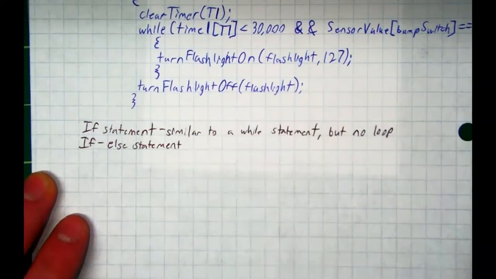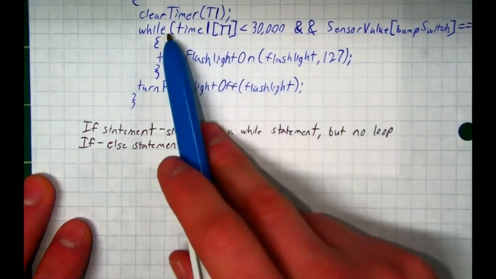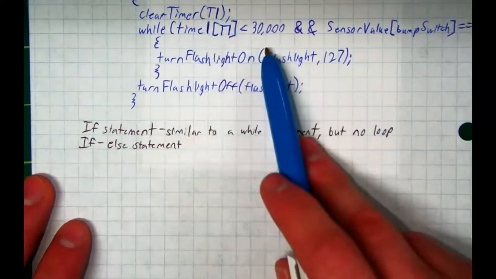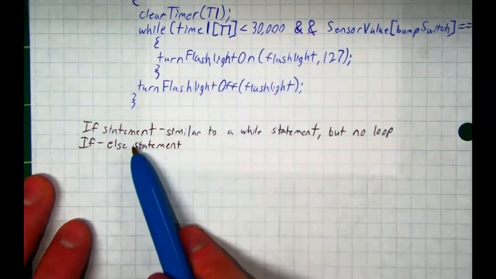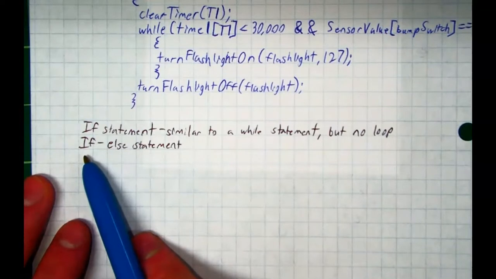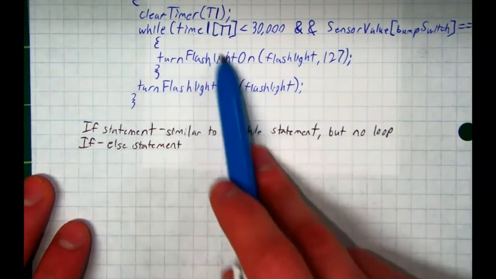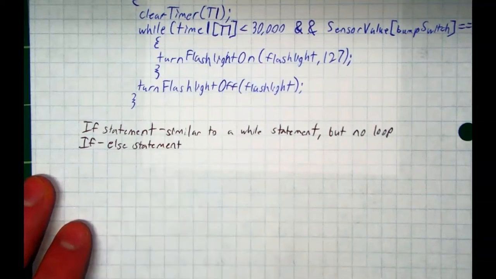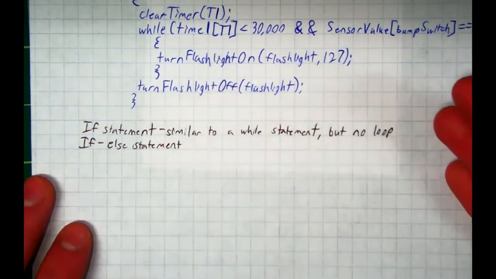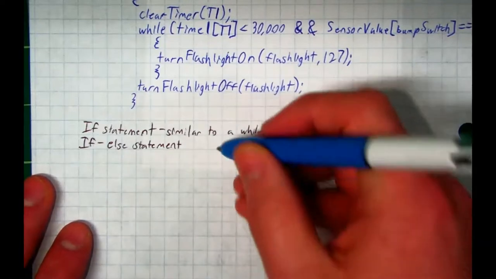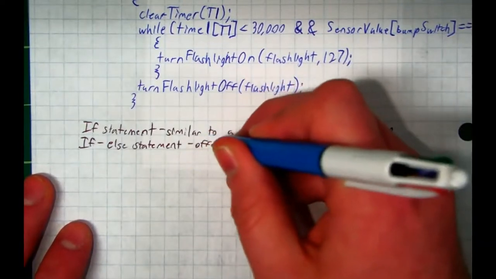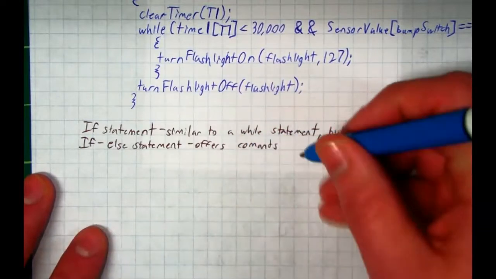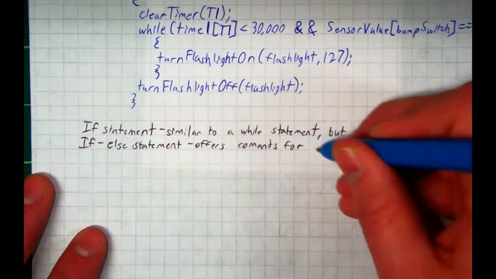So an if statement is essentially a while statement, but it won't loop. It'll check to see if it's true and then run the code, but it won't loop it. An if-else statement says, what do you do when if isn't true? So if it's true, we'll do this, but what if it's not true? What do you do? And you give it a second command. So we can say, offers commands for both true and false conditions.